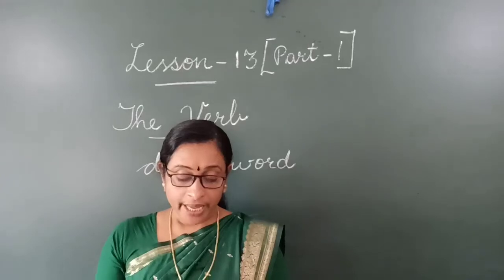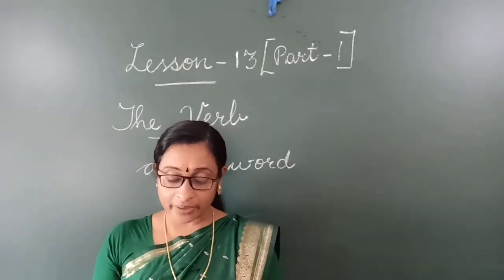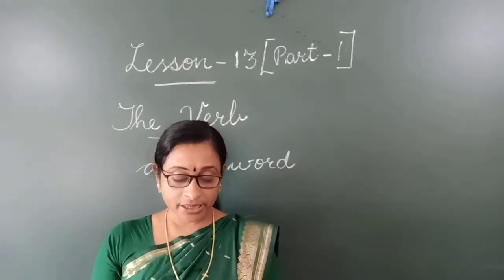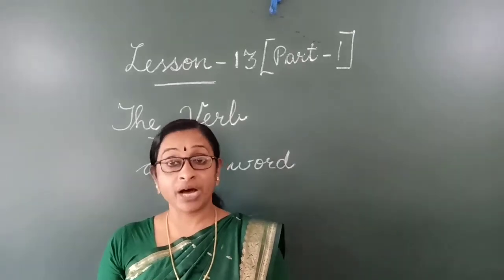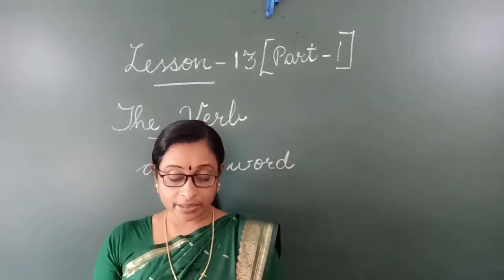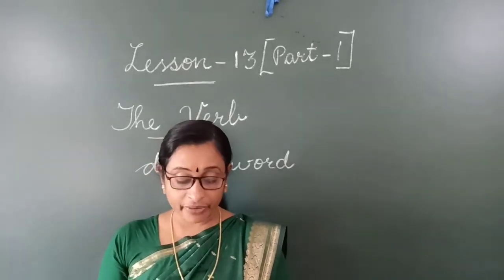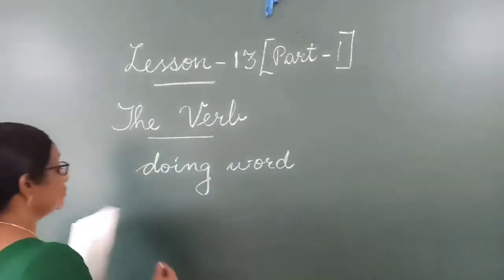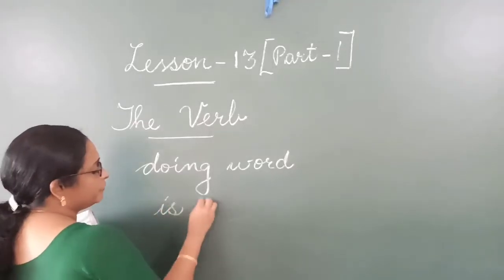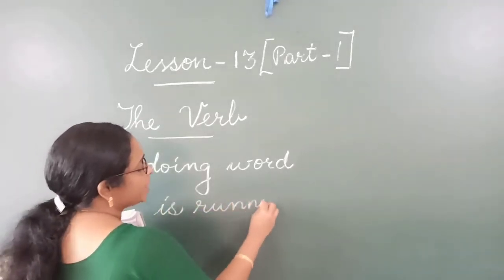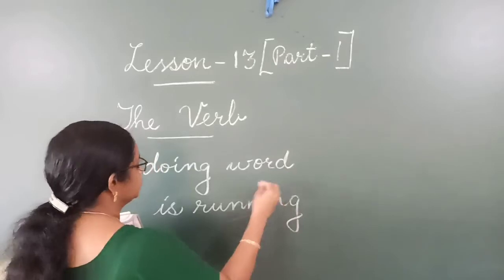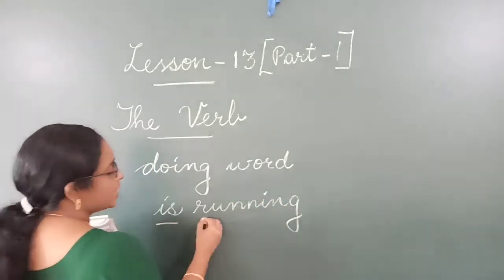Next one. A verb may have more than one word, as in, he is running very fast. In that, more than one word is there. In this, there are two verbs. Is and running.